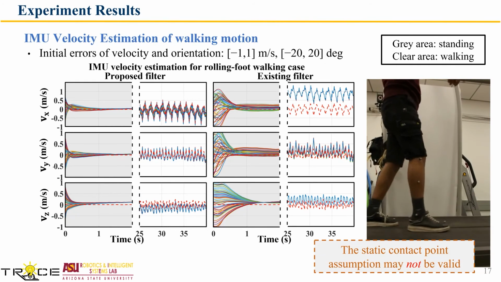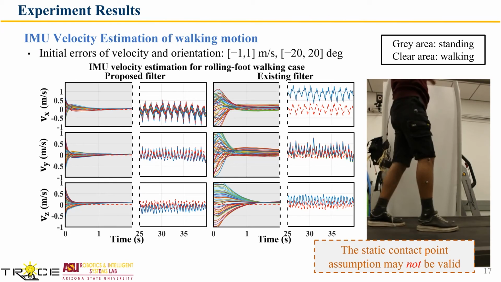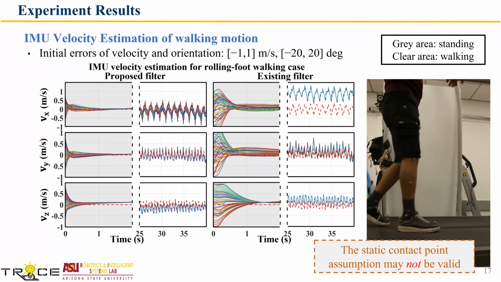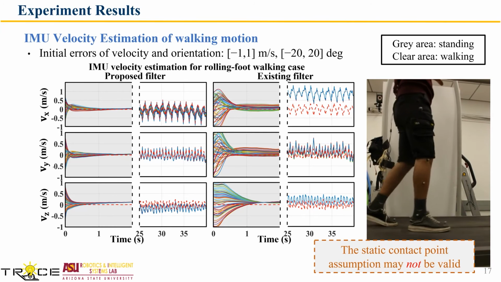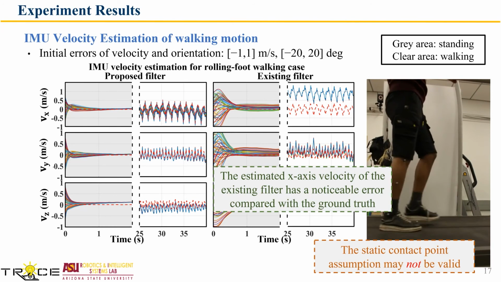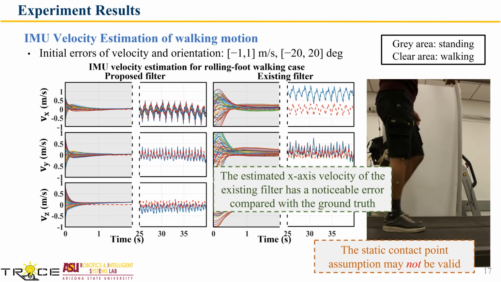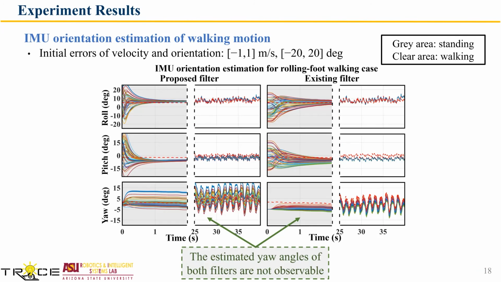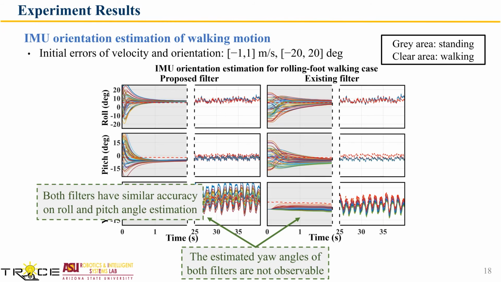Here is the velocity estimation of level walking. Notice that the static contact point assumption may not be valid during walking motion, which can introduce some uncertainties to the filter systems. Yet, our proposed filter has higher accuracy than the existing filter during walking motion. Here is the estimation of the IMU orientation of walking motion. Both filters have similar accuracy on roll and pitch angle estimation.